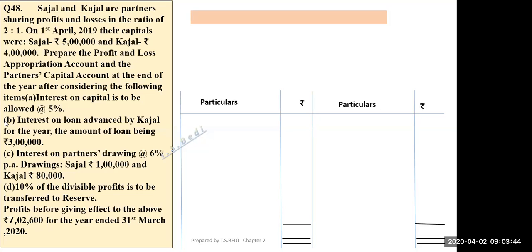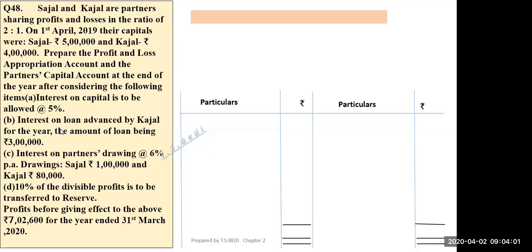Read this adjustment B part. Interest on loan advanced by Kajal for the year, the amount of loan being rupees 3 lakh. What should be the treatment of this interest on loan?